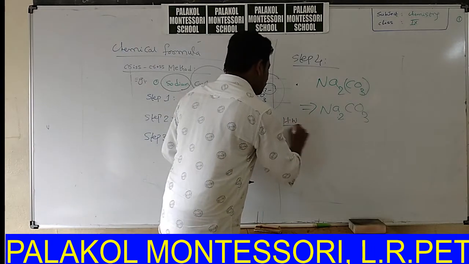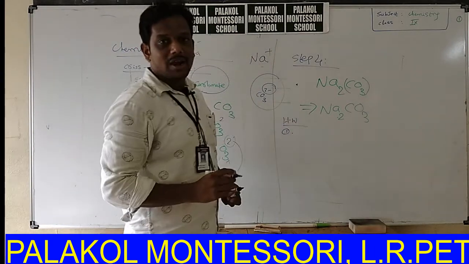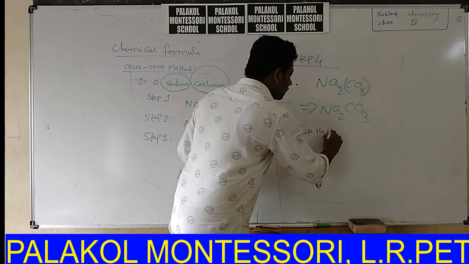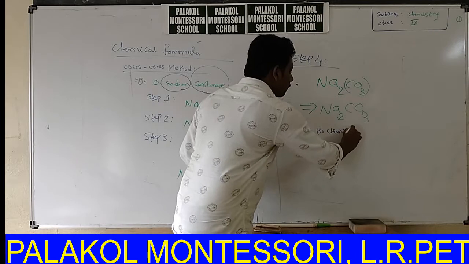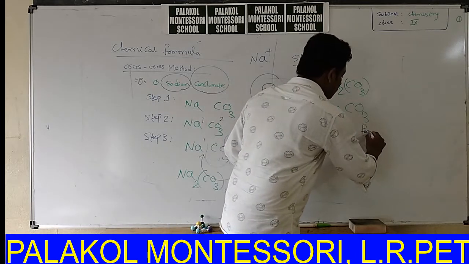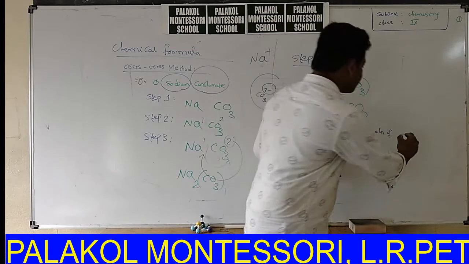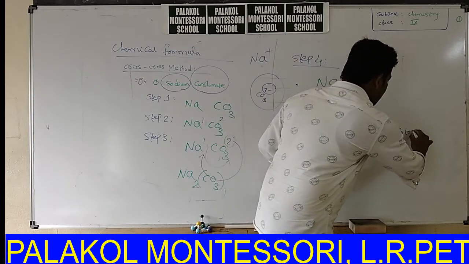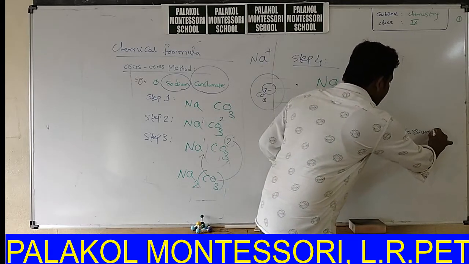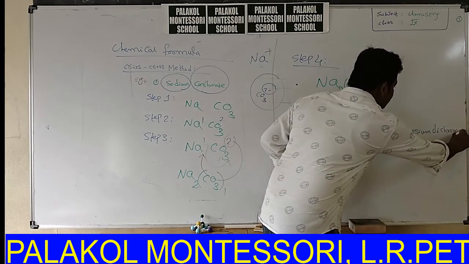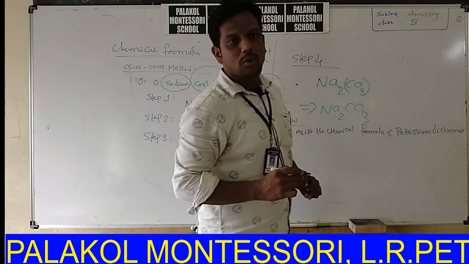Okay, like that. Homework for you. First question, write the chemical formula of potassium dichromate. You know already the symbol of dichromate, Cr2O7 2 minus.